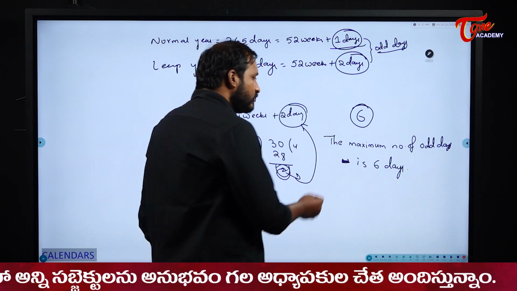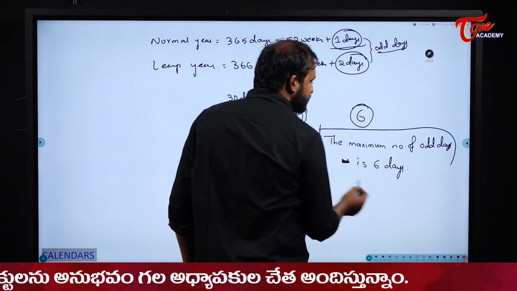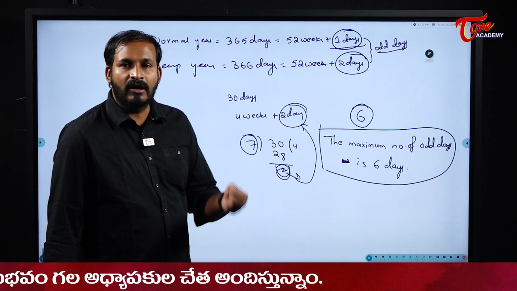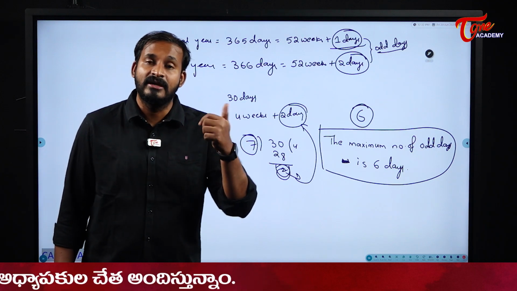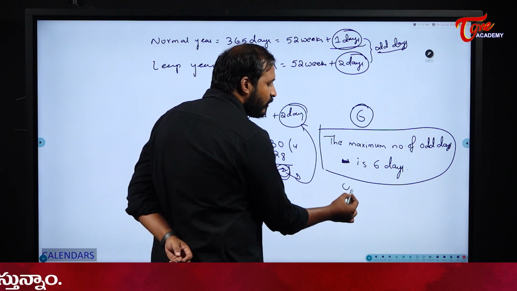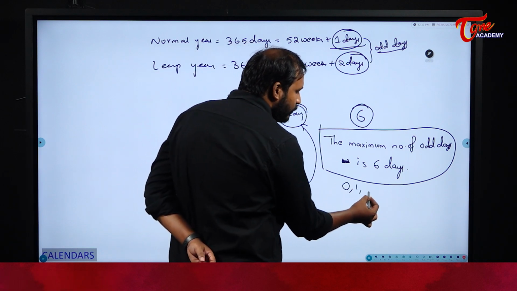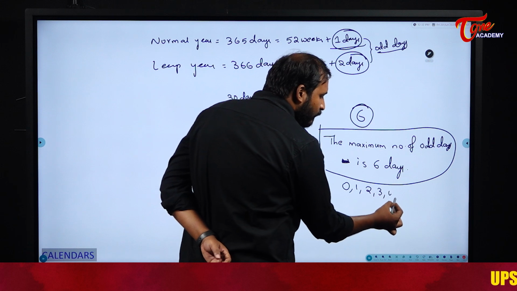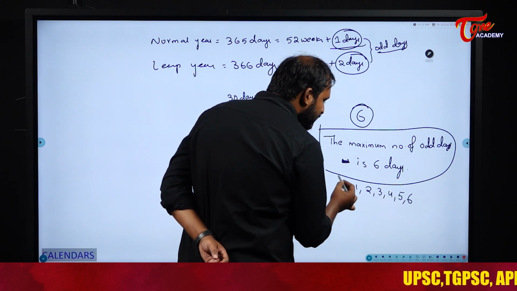Okay, sir. Good, super. So the maximum number of odd days is 6, which means my odd days will always be less than or equal to 6. Now tell me, what are the possible odd days? If it is exactly divisible, 0 odd days, or else 1, 2, 3, 4, 5 and 6. In any given condition, these are the possible odd days.